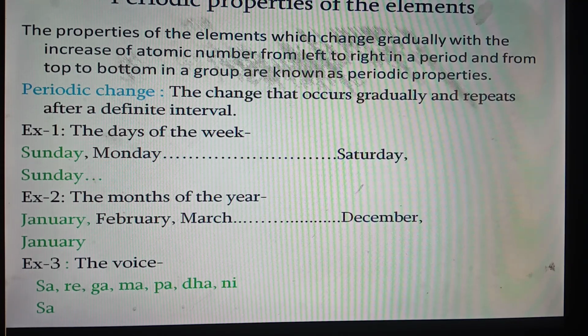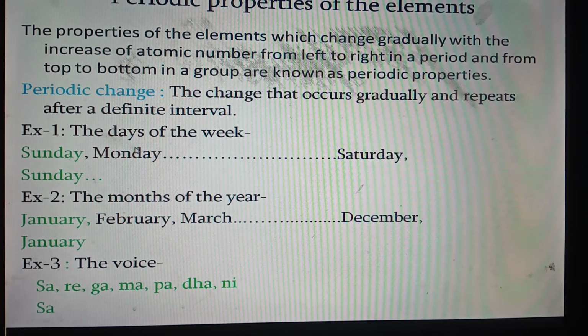Those properties are known as periodic properties. Now I'd like to give you clear idea about the term periodic change. Which changes or which properties are known as periodic properties? Let us see the definition of periodic change. The change that occurs gradually and repeats after a definite interval is known as periodic change. I have given 3 examples for your clarification.